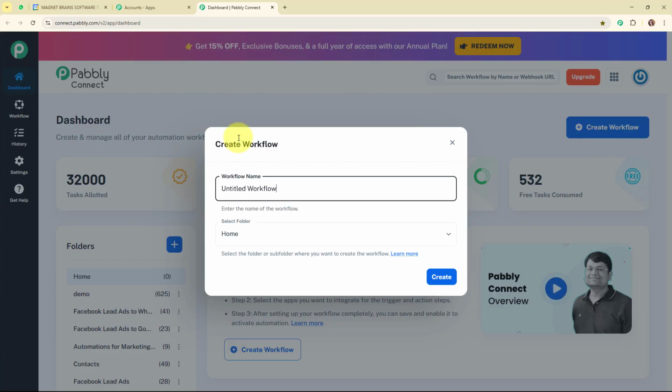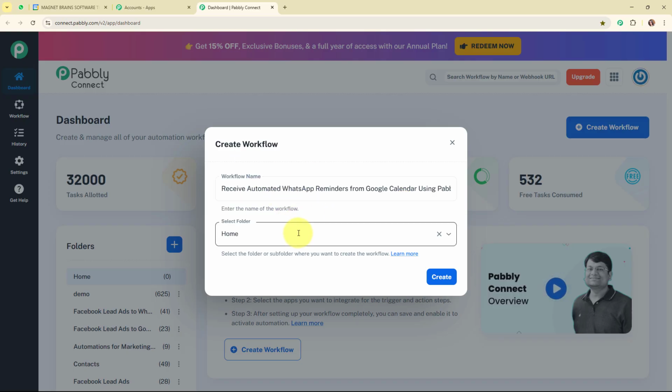Now here in this create workflow dialog box, I have to give a name to my workflow. So here I'm going to give the name as receive automated WhatsApp reminders from Google Calendar using Pabbly Chat Flow. And now after giving a name to my workflow, it is asking me to select the folder.